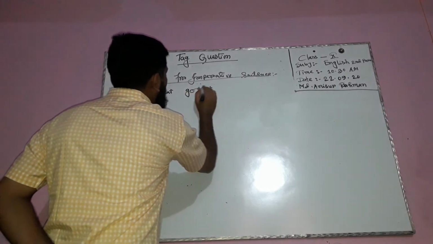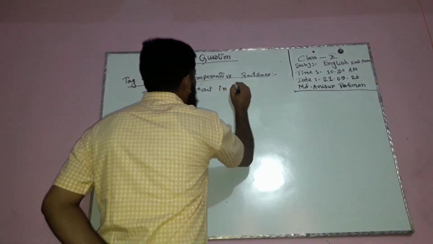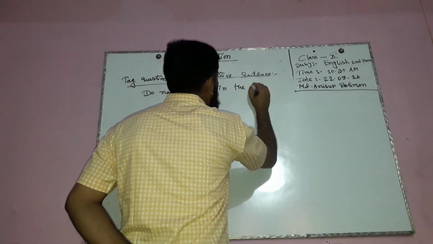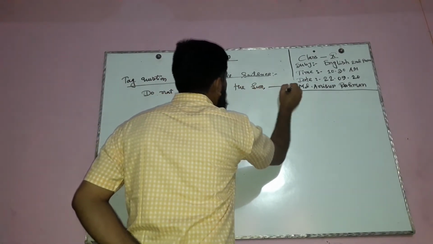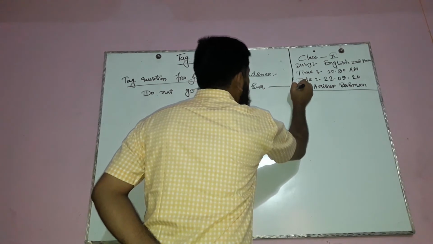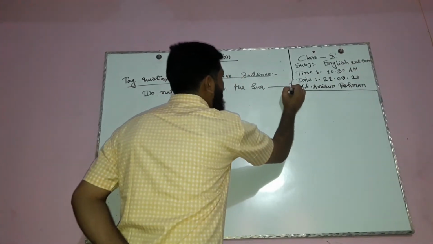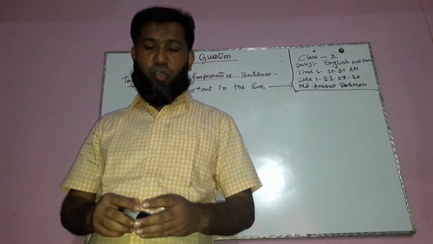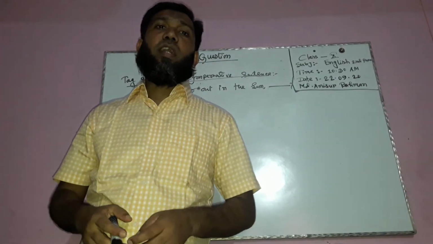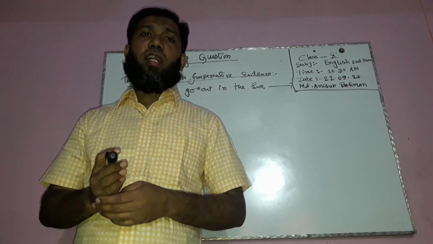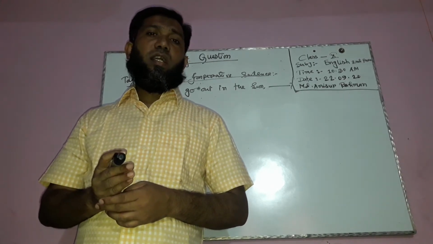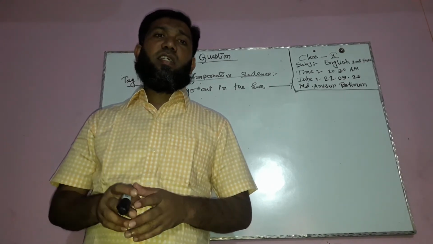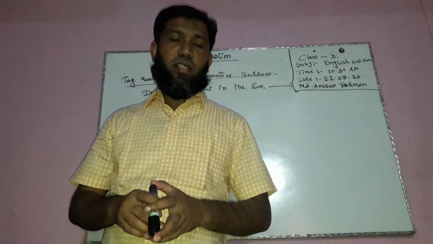Don't go out in the sun. This sentence is an imperative sentence. Don't go out in the sun. This sentence is an imperative sentence, because this sentence expresses an order. If any sentence expresses an order, request, or advice, this kind of sentence we call an imperative sentence.